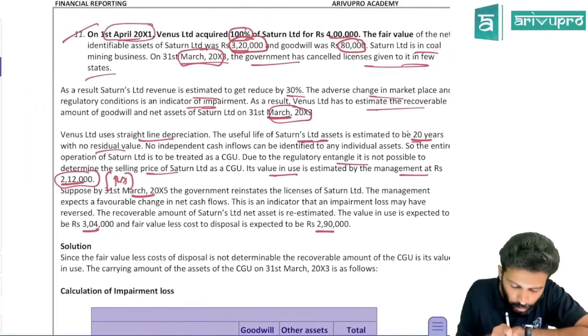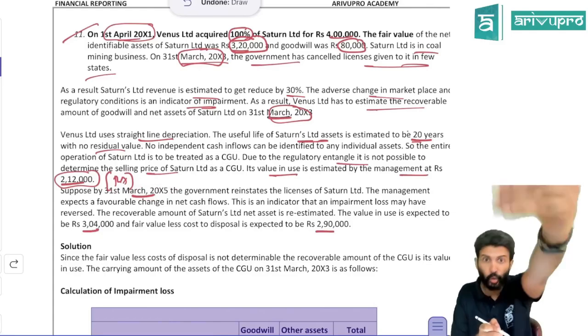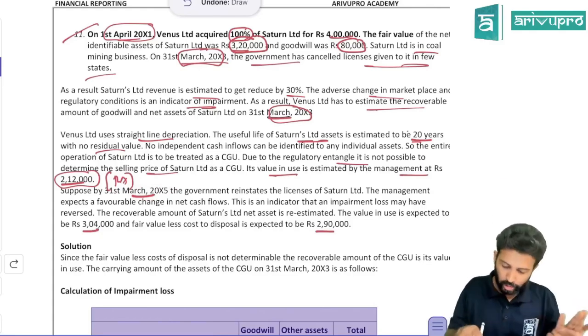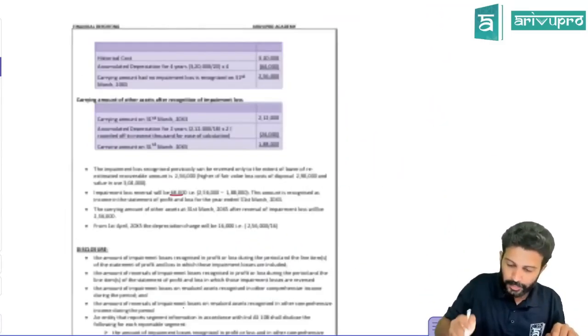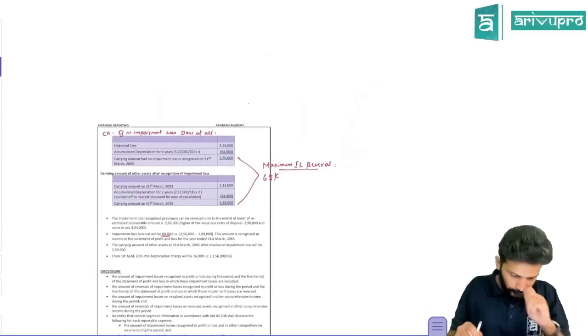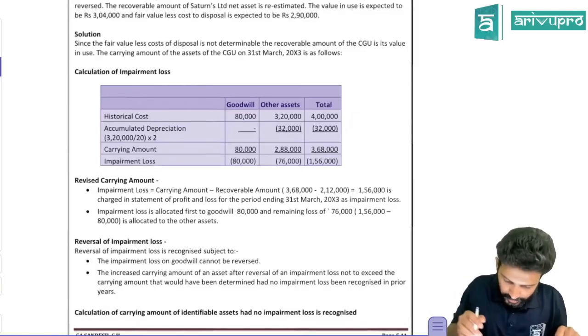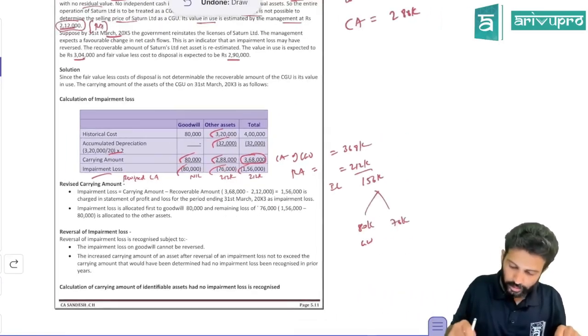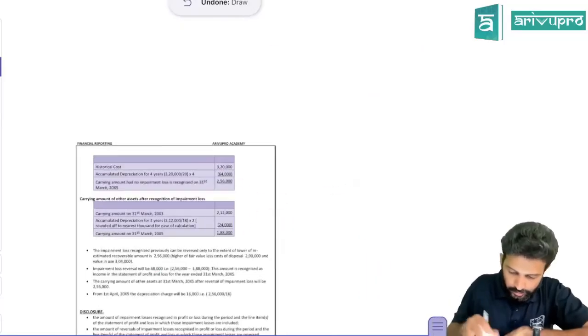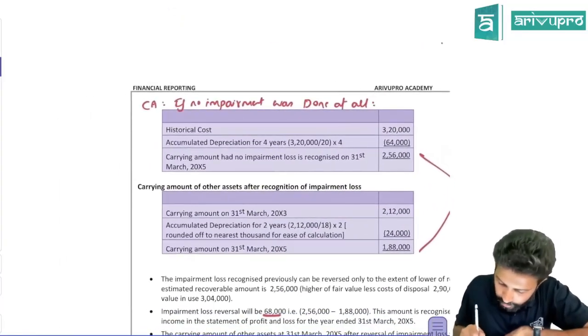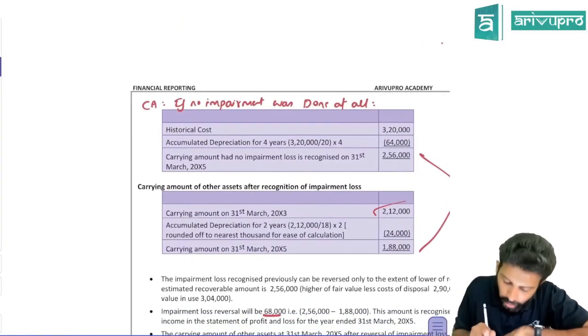Next step continued. Suppose by 31st March 20x5, 2 more years have passed. If 2 more years have passed, we need to calculate something. First we'll find out the revised carrying amount of this asset. 2,12,000. We have used this asset for 2 more years. That means we need to depreciate by 2 more years.